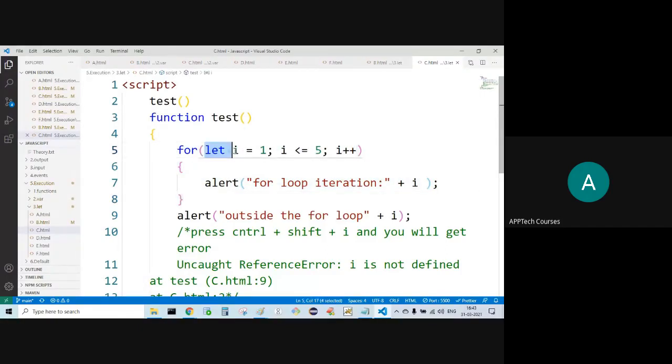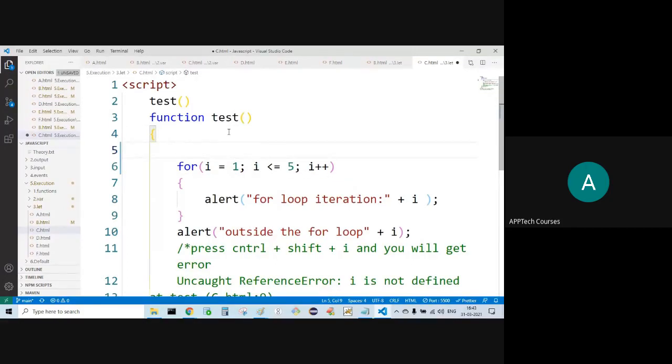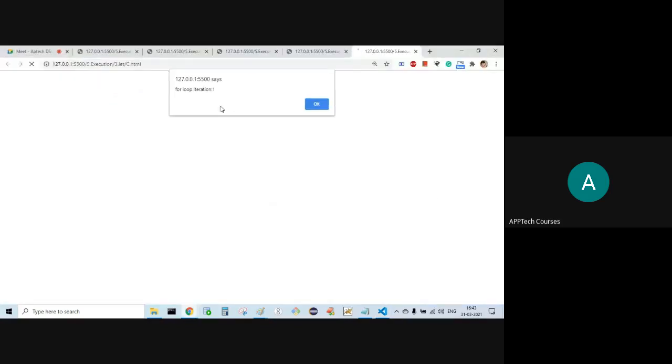If you want to use it outside the for loop also, what can you do? Can I say like this? let i. Is it okay? Okay. For loop iteration 1, 2, 3, 4 and 5, outside the for loop 6.